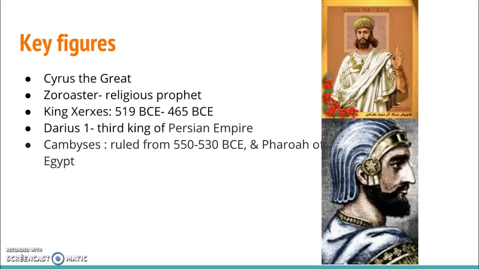The last key figure is Cambyses, who ruled from 550 to 530 BCE. And during his ruling, he attacked and conquered two main Egyptian cities, Memphis and Heliopolis. Since those were Egypt's two huge cities, they gave up hope and just crowned him pharaoh in Egypt. And he ruled in Egypt from 525 to 522 BCE.